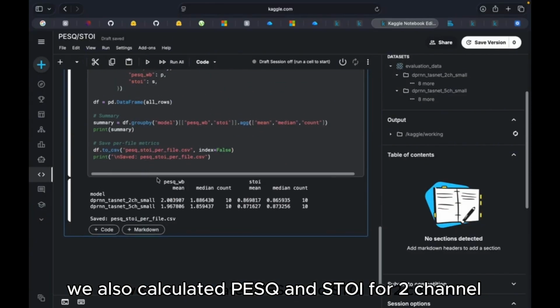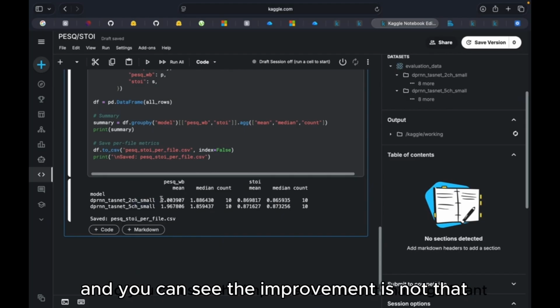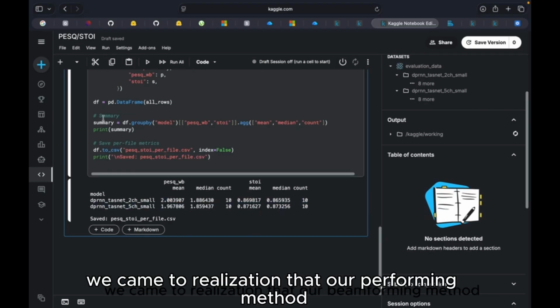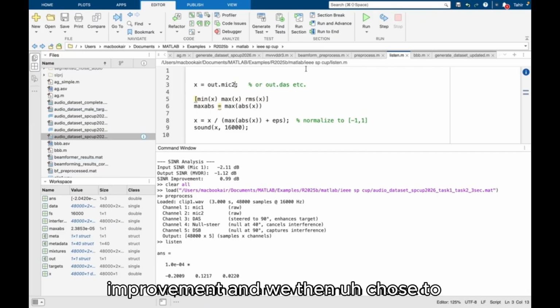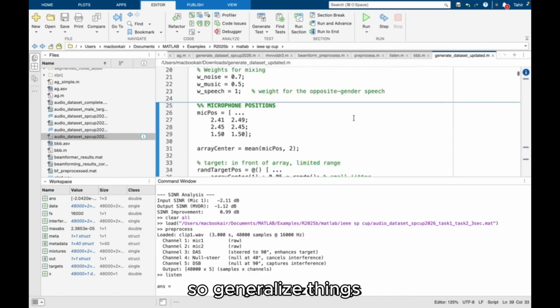We also calculated PESQ and STOI for 2 channel. This is without beamforming, and 5 channel this is with beamforming, and you can see the improvement is not that significant. So then we came to realization that our beamforming method does not add any significant improvement, and we then chose to update our dataset generation, so generalize things.